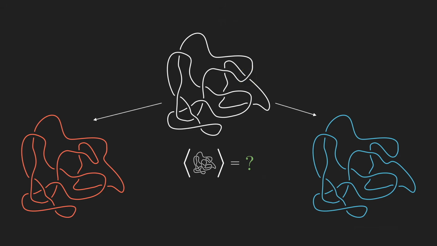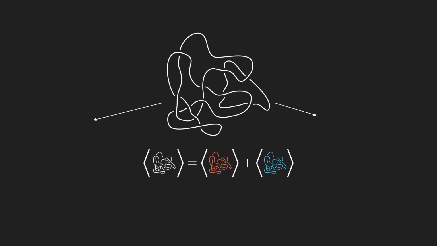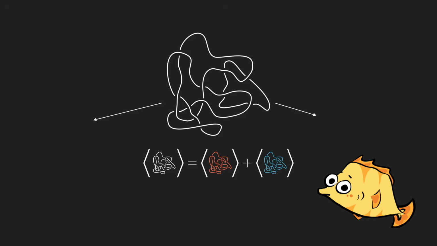Similar to how the Fibonacci numbers are defined, the bracket of the original link will be the sum of the brackets of the two simpler links. Well, not quite. If we use this equation exactly, it turns out that we'd get a pretty useless invariant. For the sake of time, we won't go through those details.